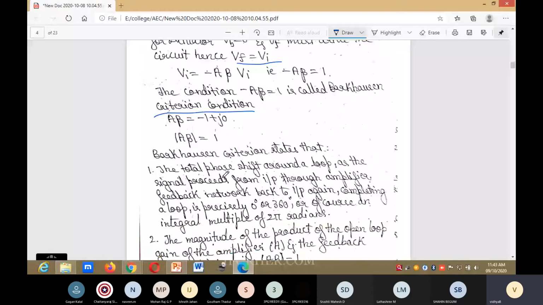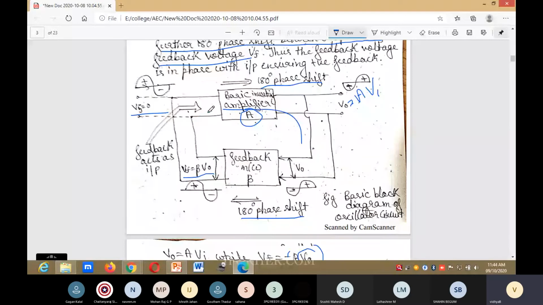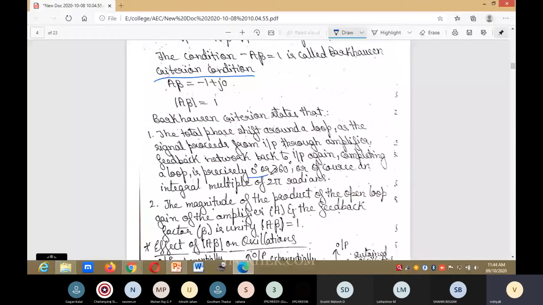Barkhausen criterion states that the total phase shift around a loop, as the signal proceeds from input to amplifier, feedback network, and back to input again, completing a loop, is precisely 0 or 360 degrees, or an integral multiple of 2 pi radians. They are saying that the total loop should have 360-degree phase shift. So it should be a 0 or 360-degree phase shift, or a multiple of 2 pi.